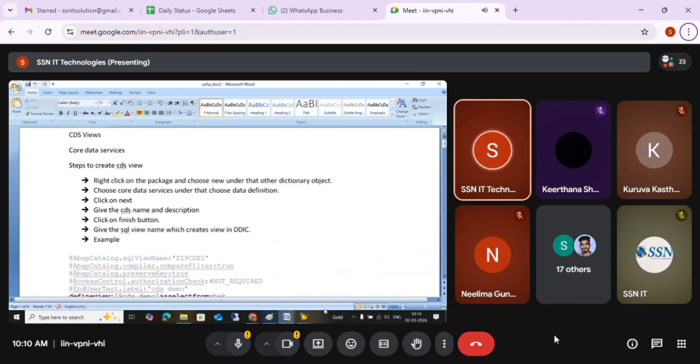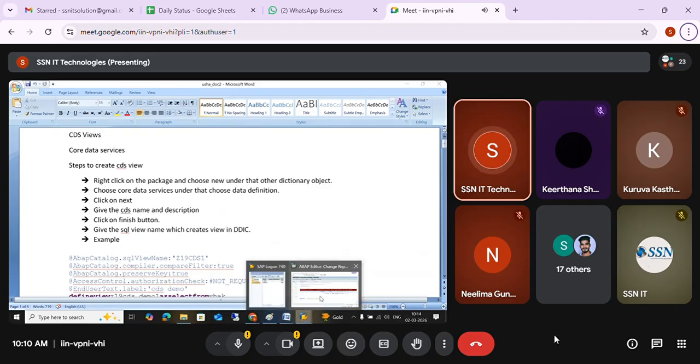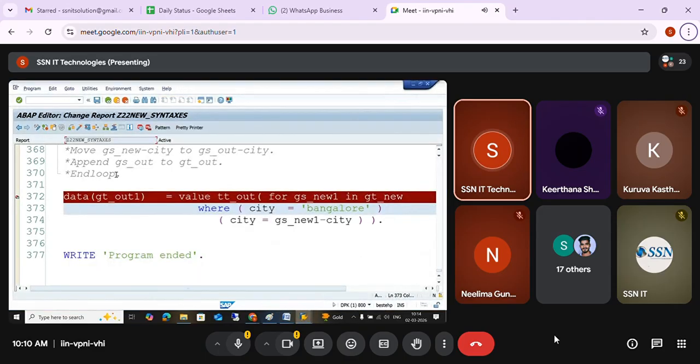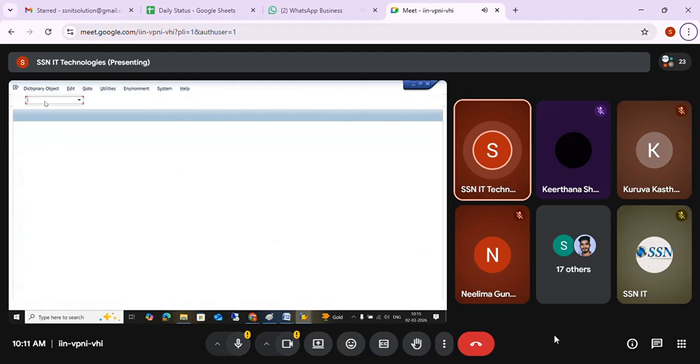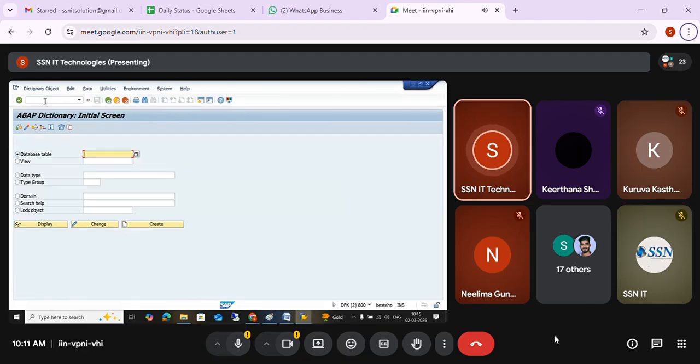You can create views there, but only the kinds we already learned: database view, projection view, maintenance view, help view. You are not able to create CDS views.